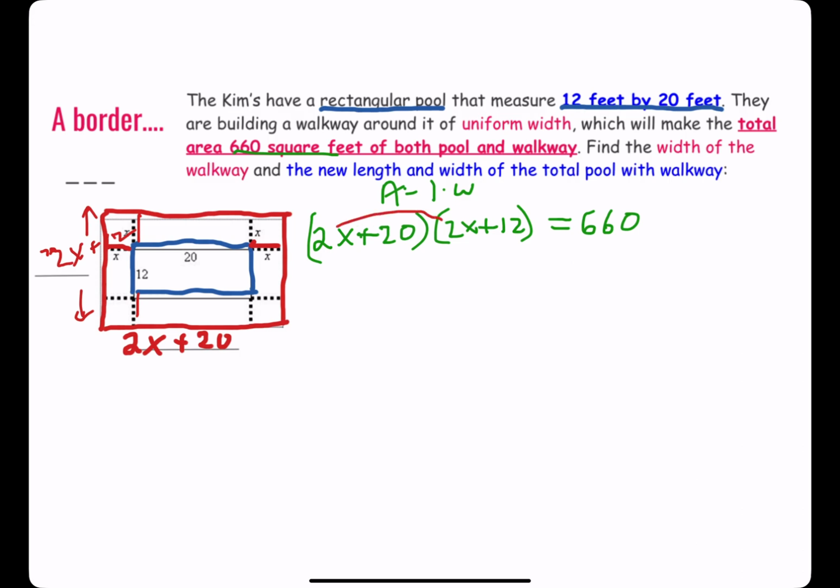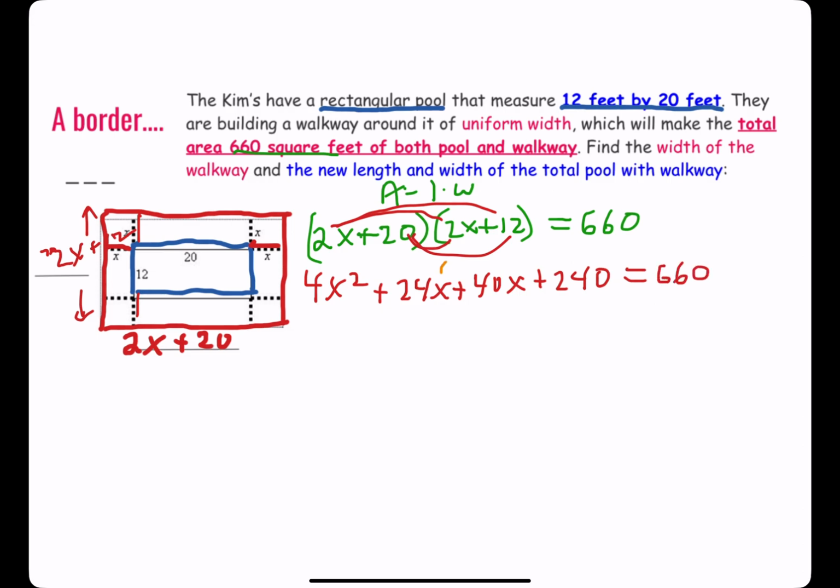I'm going to foil it to save space. 2x times 2x is 4x squared, plus 2x times 12 is 24x, plus 20 times 2x is 40x, plus 20 times 12 is 240, equals 660.